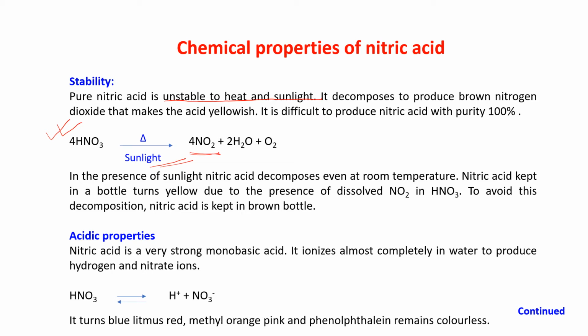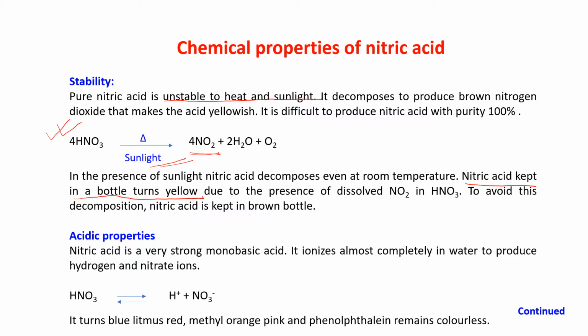That makes the acid yellowish. It is difficult to produce nitric acid with purity 100%. In the presence of sunlight, nitric acid decomposes even at room temperature, and that is why, if you go to the lab, you'll find that the bottle of nitric acid is yellowish in color. Nitric acid kept in a bottle turns yellow.